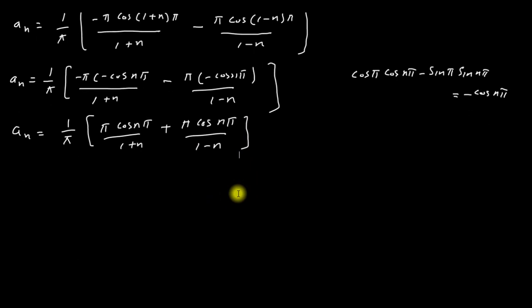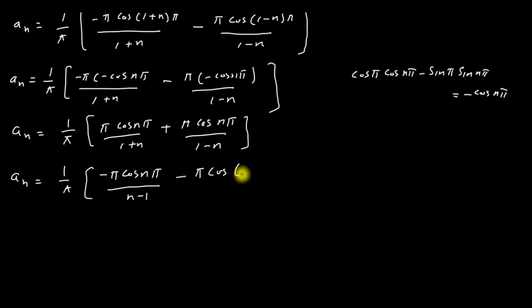Now I can write this equation as a_n = (1/π)[−π cos nπ/(n−1) − π cos nπ/(1+n)].